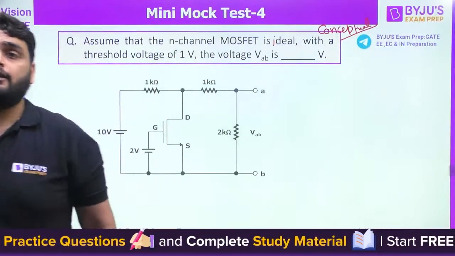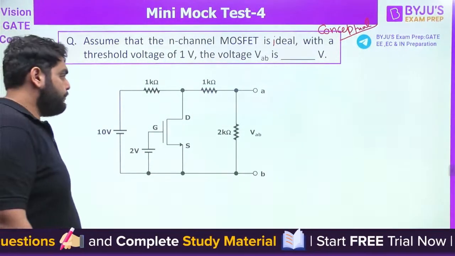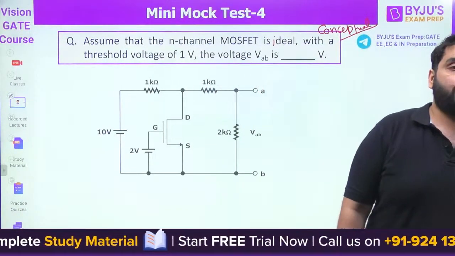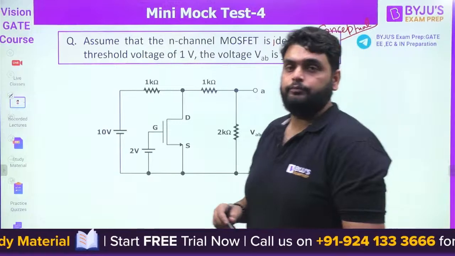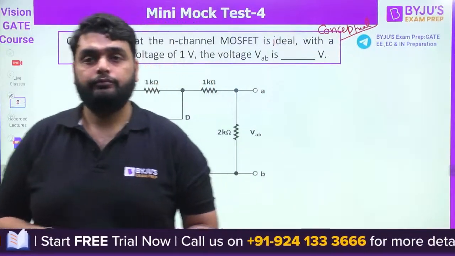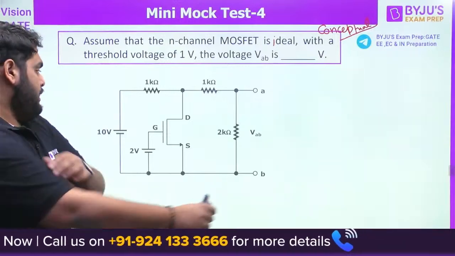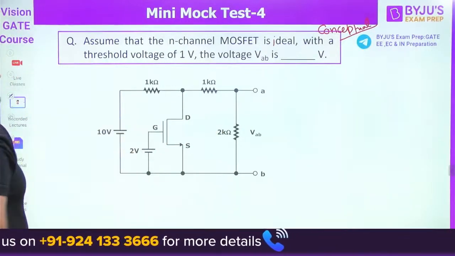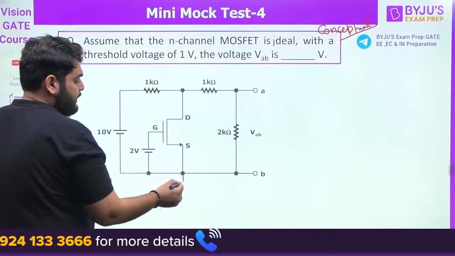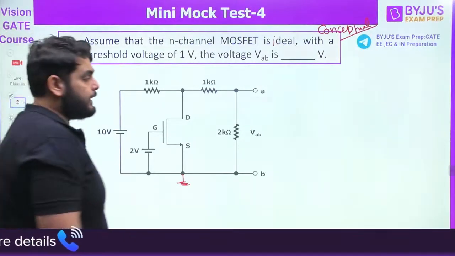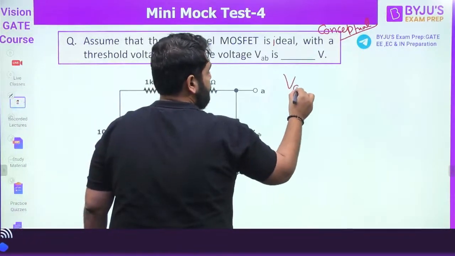Surajit is giving 0 volt, okay, good. Why, Surajit? Why is it 0 volt? Okay, from this particular criteria, first of all, I know that this will be a ground. One node will be a ground here. Can you find out what is VGS here?